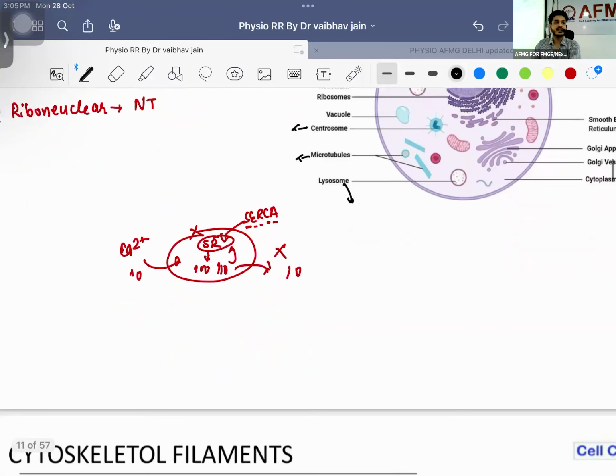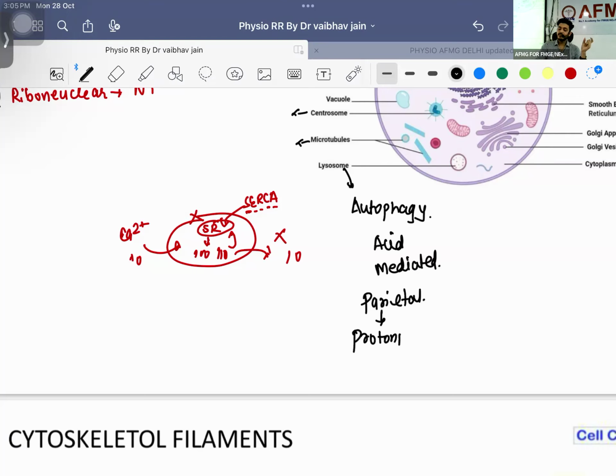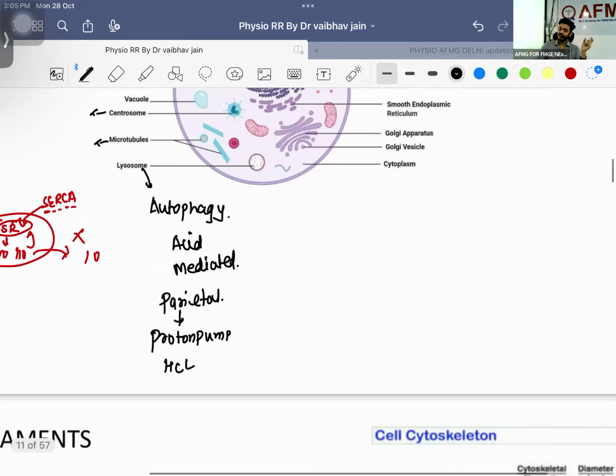Lysosome. Read LSD, lysosomal storage diseases, from biochemistry, you have to remember, right? But the lysosome function will be, is it going to be an acid mediated thing? Yes, this is going to be acid mediated function. And acid is formed in which cells? Which cells are making the acid? Parietal cell. Wonderful. Parietal cell will be having which pump? Proton pump. Proton pump is going to make which acid? HCl. Answer me, guys. Okay.